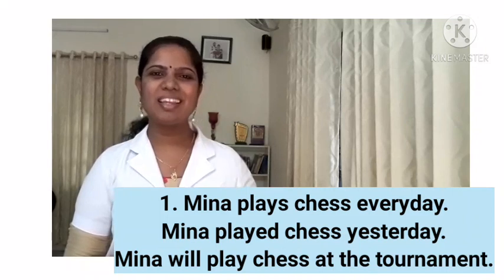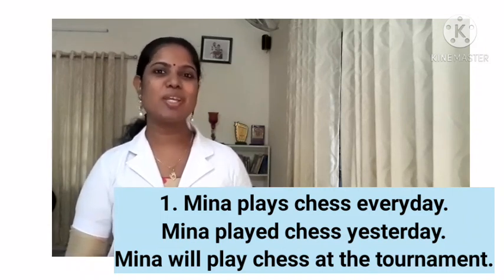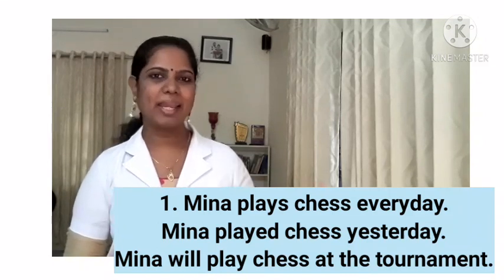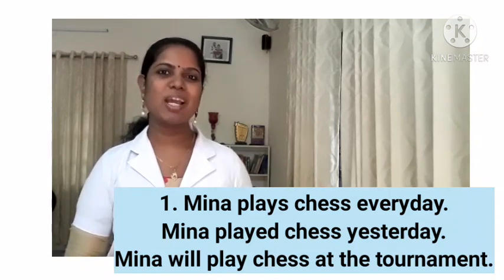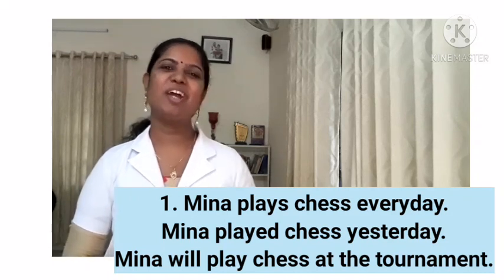Okay. So in these three sentences, the verb play shows three aspects of time. Plays, played and will play show three aspects of time, means the present, the past and the future. We can also say that it is the present tense, the past tense and the future tense. And all these three tenses have four forms each. Which are the four forms? They are the simple form, the continuous form, the perfect form and the perfect continuous form.